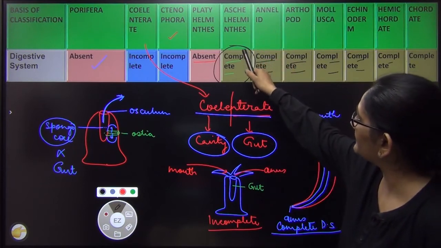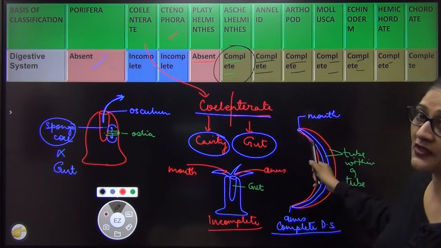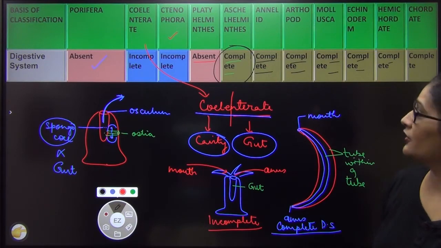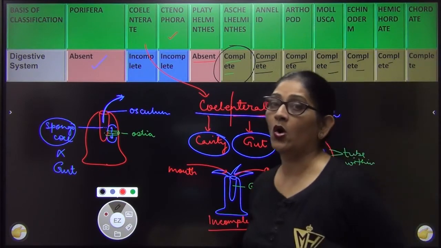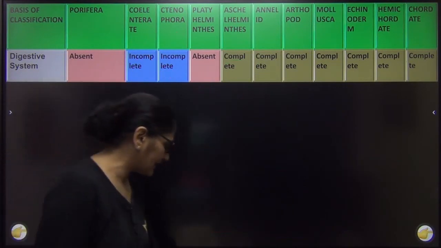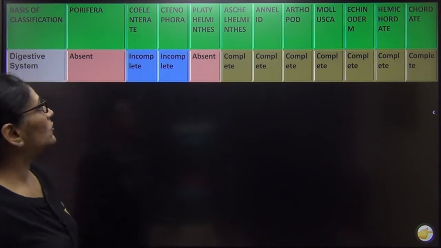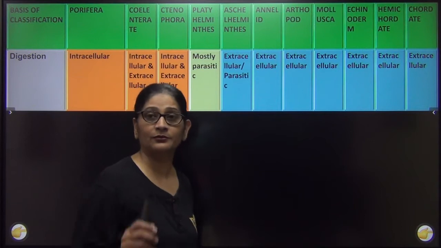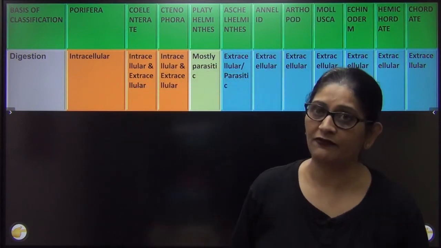In Aschelminthes, the digestive system for the first time becomes complete. This is called a tube within a tube system, and later on, in all of them, the digestive system is complete. Right? Now let us come to another character which we will be looking at again in a comparative form.